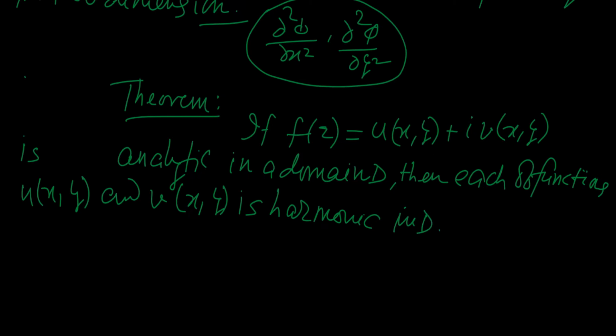If f of z is equal to this, you know this u is the real part of this function of complex variable, v is its imaginary part. The statement says these two parts, that is real part of f of z and imaginary part of f of z, both are harmonic functions. If this function f of z is analytic in domain D, then each of these functions u and v will also be harmonic in that region D.